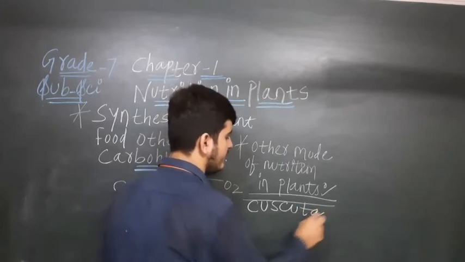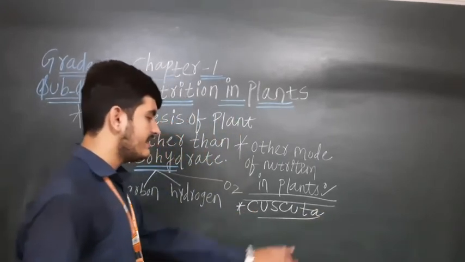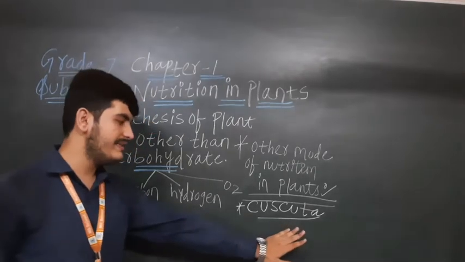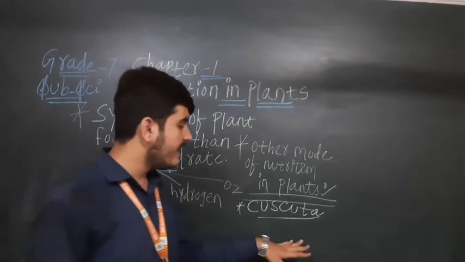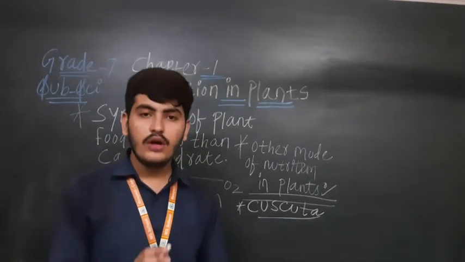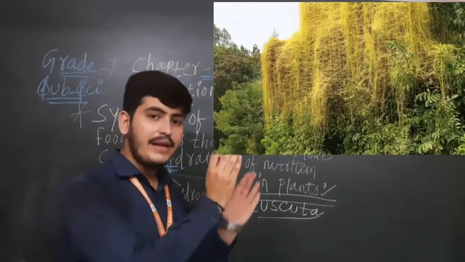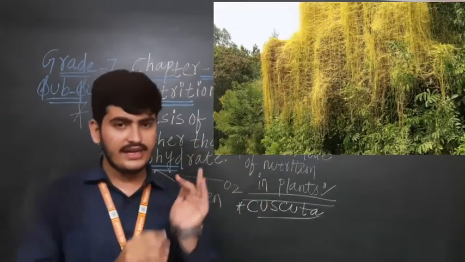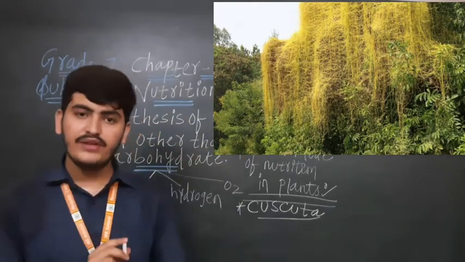It is the name of the plant which does not have the chlorophyll, that is Cuscuta. Cuscuta plant does not have the chlorophyll, means it's climbing on the other plants for the nutrition. They are getting the ready-made food from the plant on which they are climbing. बेटा आपको दिख रहा है पिक्चर में जिस प्लांट में वो क्लाइंबिंग किया है, येलो येलो कलर की आपको वायरी ब्रांच दिख रहा है, it covers the branches and the stem of that plant.